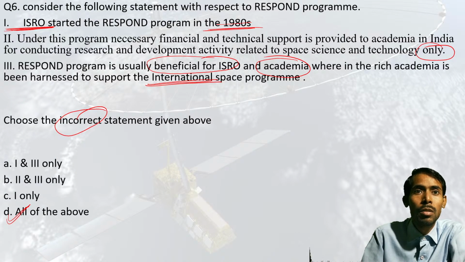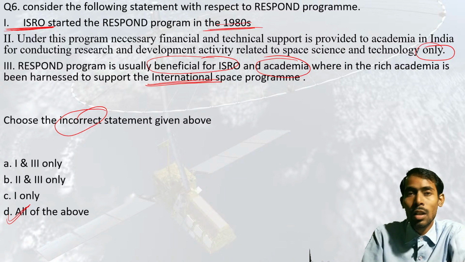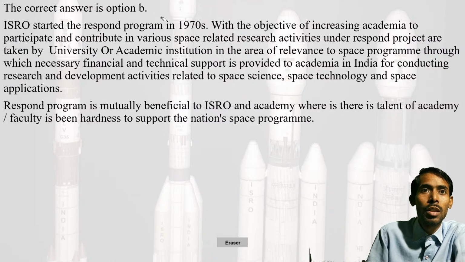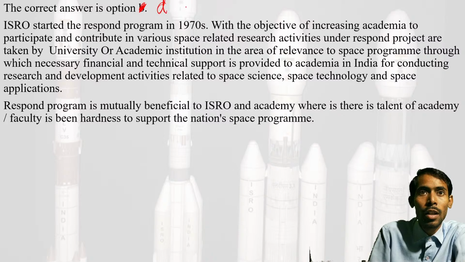Option B? How could it be? It says incorrect, no? Incorrect it is saying. The answer would be option D, okay? Not option B. Option D would be the answer. I repeat, option D is the correct answer.